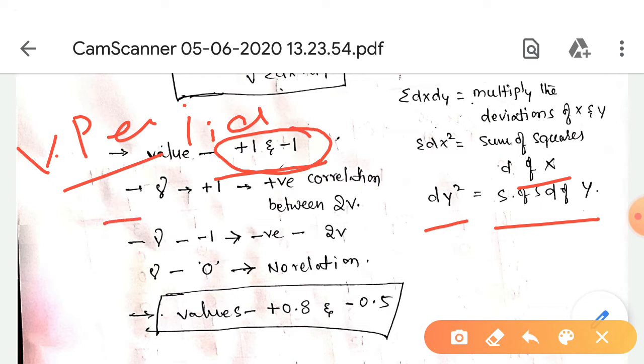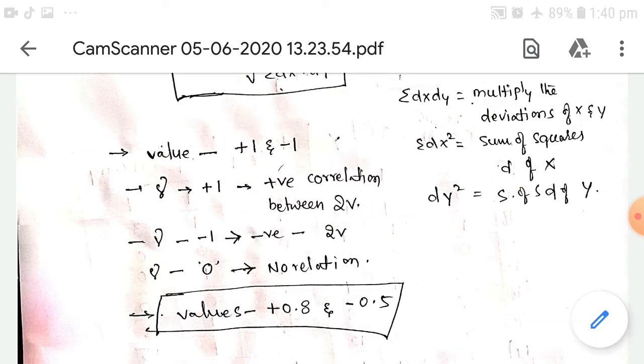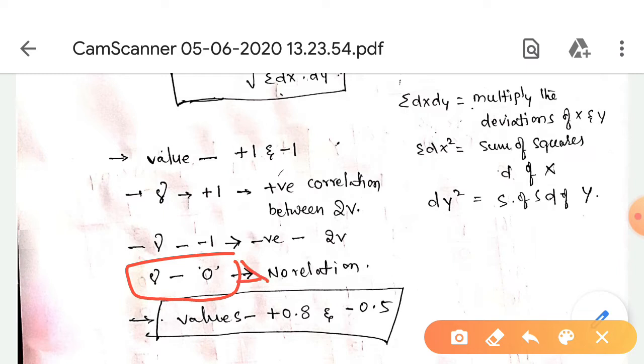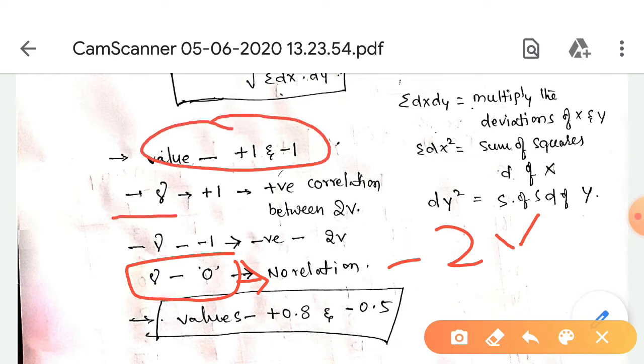When sigma is +1, it is a perfect positive correlation between the two variables. When sigma is -1, it is a perfect negative correlation between the two variables. When sigma is 0, there is no relation between the two variables.